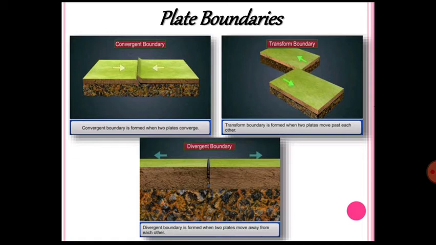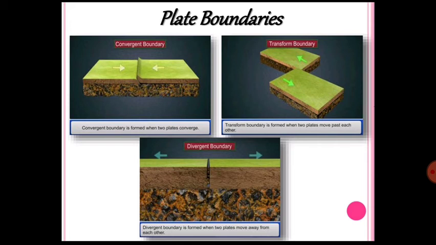And this plate tectonic theory, again I am telling you, was formulated by Alfred Wegener in the year 1960, where basically he depicts that two types of plates may move away from each other, may collide, or may transform. So these types of plates, like oceanic plates and continental plates, are most important to understand the physical features of your country.